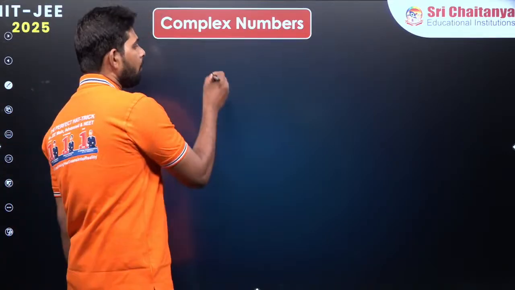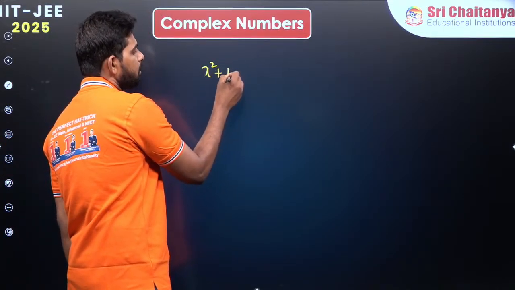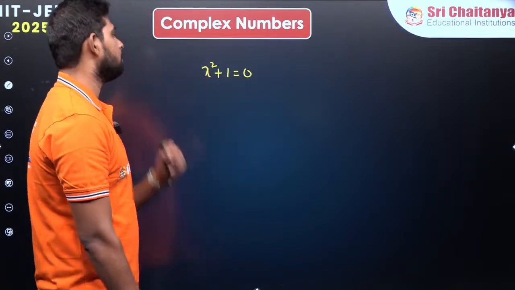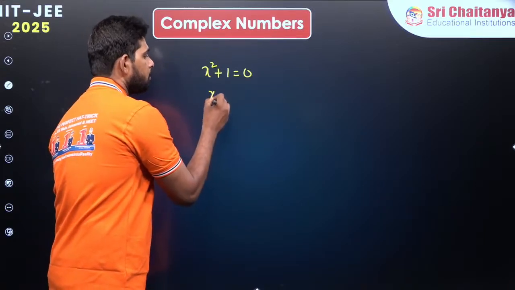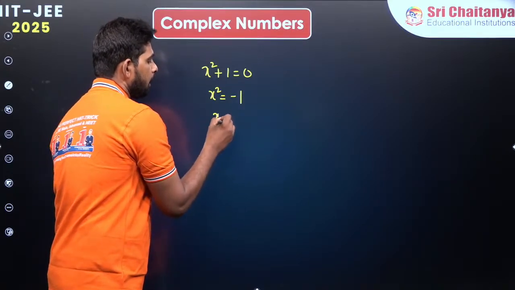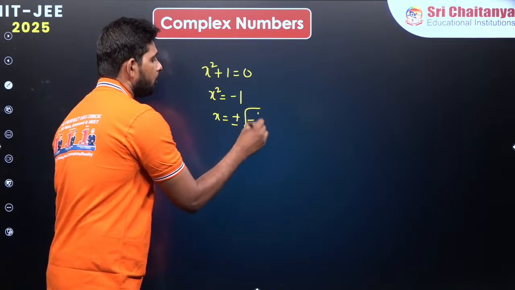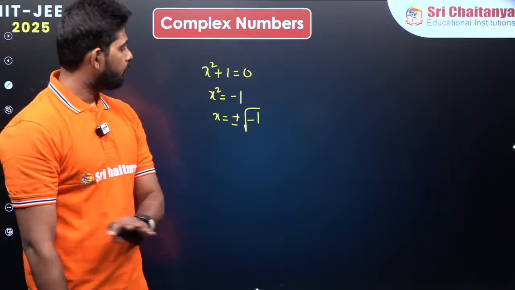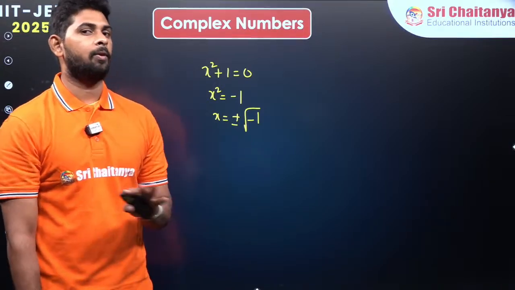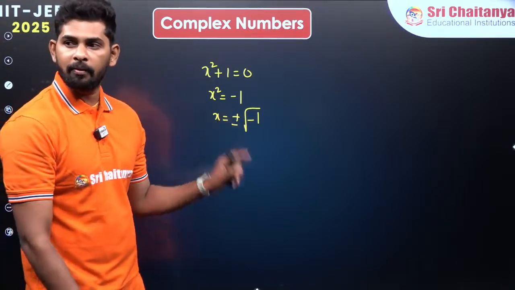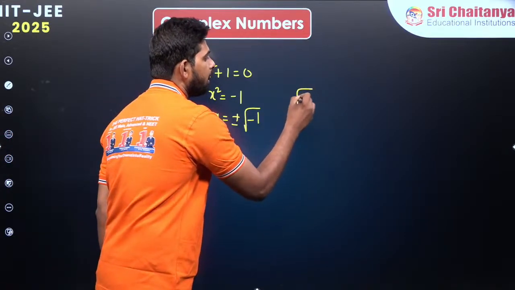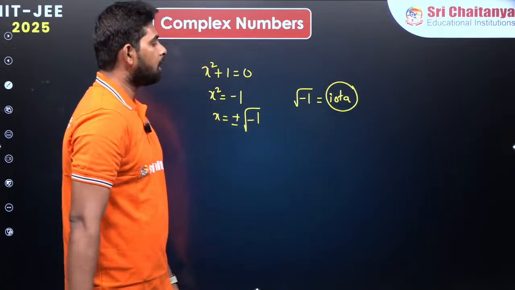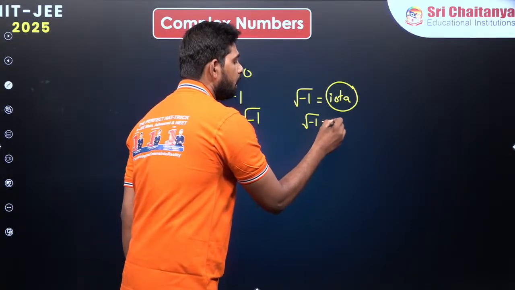Now sometimes the equations will be like this, x² + 1 = 0, right? What will be the solution of this equation? Let us check that. x² is equal to -1, so x is equal to plus or minus root over -1. Do we have any value for root over -1? In the real number system, we don't have any value for this, but you can simplify it. So you can write root -1 is equal to, one mathematician has given that the name iota, which can be denoted simply by i.